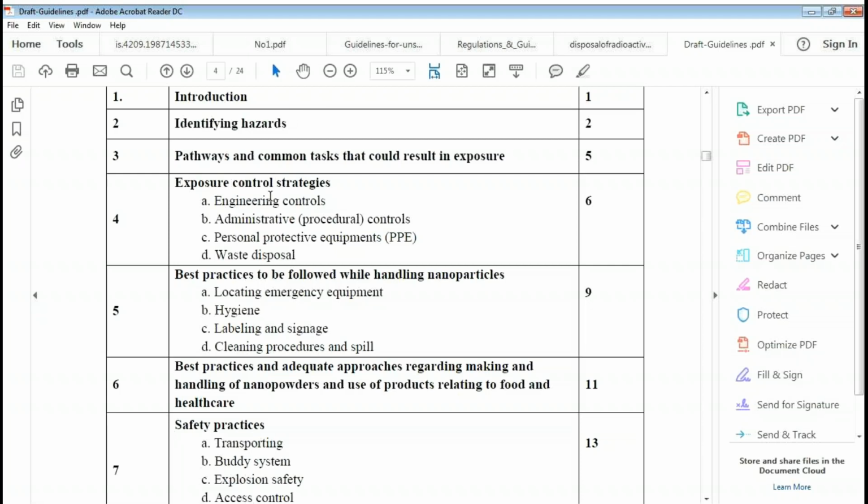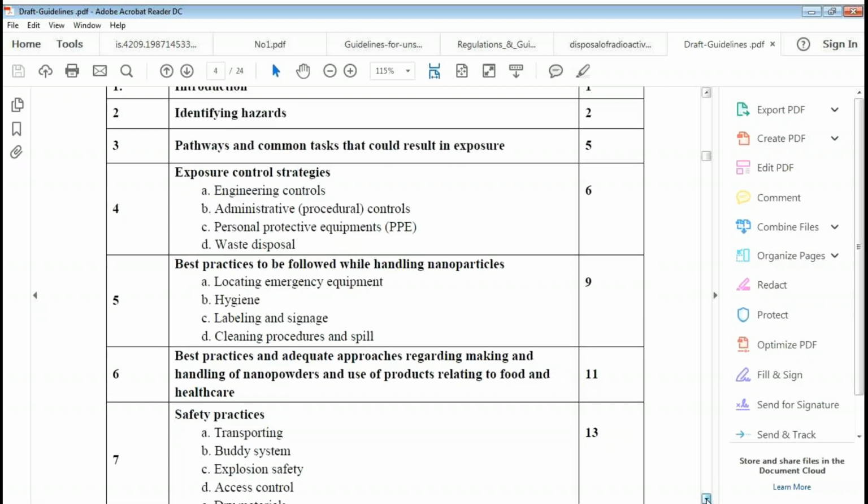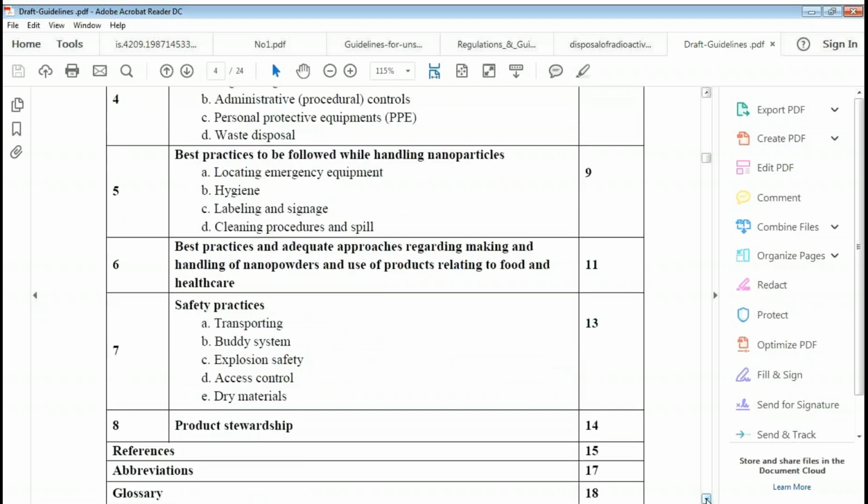First of all, the exposure control strategies, which are engineering control, administrative controls, personal protective equipment, waste disposal, safety practices, transporting, explosion control, explosion safety, access control, etc., dry powder. So essentially, these are the safety procedures for the nanomaterials. Moving back to my slides.